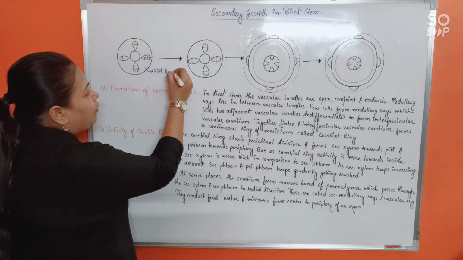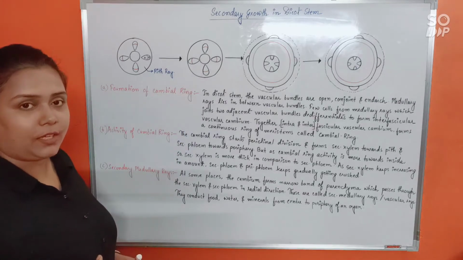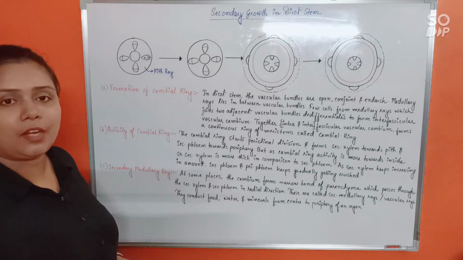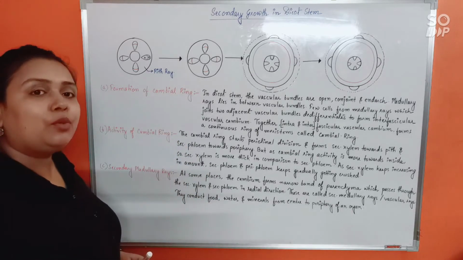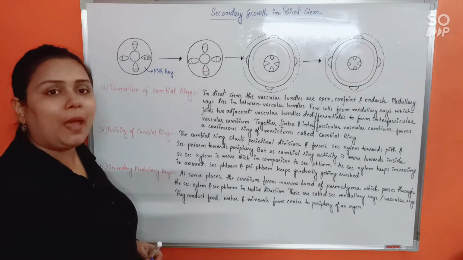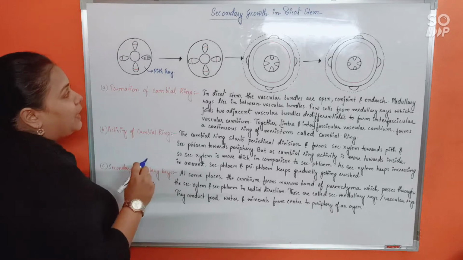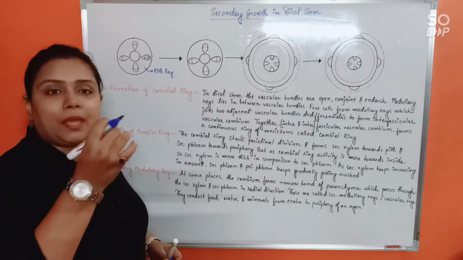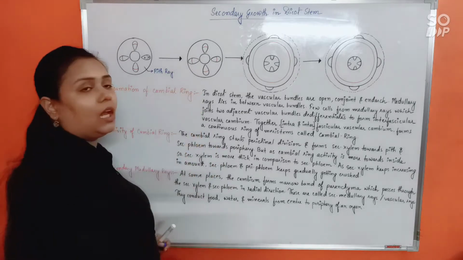So the pith ray which is present in the plant body in the primary growth phase is going to be the primary pith ray, isn't it? So this is the pith ray or medullary ray, and you know very well it usually consists of parenchyma cells, right? Now suppose I tell you to make a line in the pith ray.